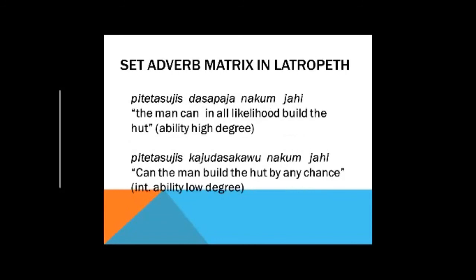So now we're layering it a little bit. This time we're using dasa paya, having the ability to do so to a high degree. Piche tasu yis dasa paya na kumyahi. The man can, in all likelihood, build a hut. In the second one, we have low degree and interrogative, so forming a question with kayu dasa kawu. Piche taso yis kayu dasa kawu na kumyahi, which you could translate as, can the man build a hut by any chance? And I'm sure there are other ways of translating it as well.